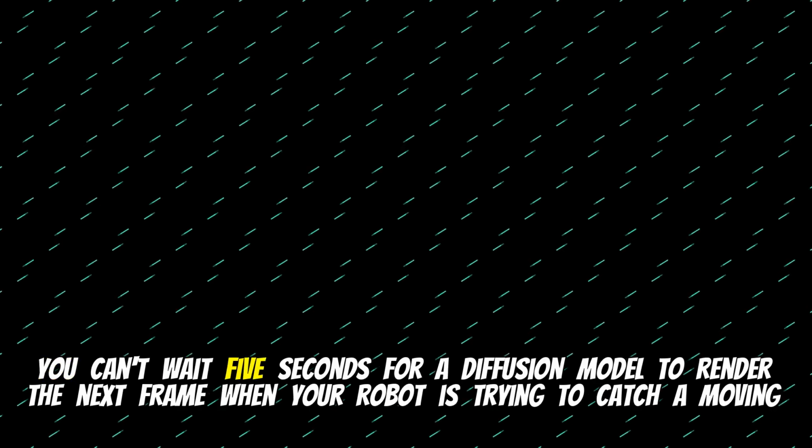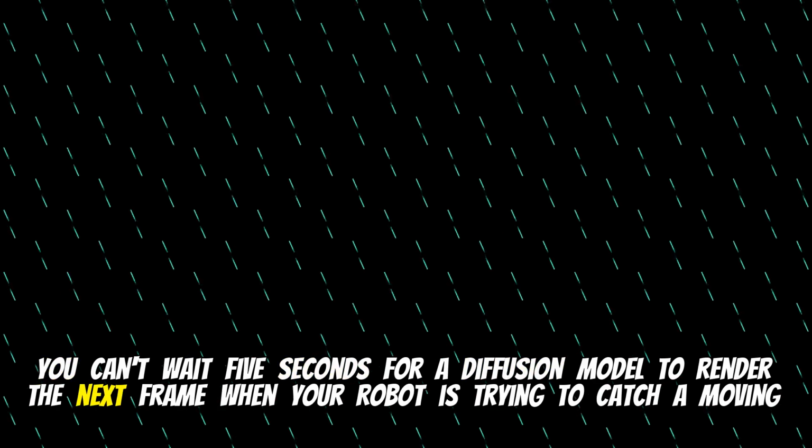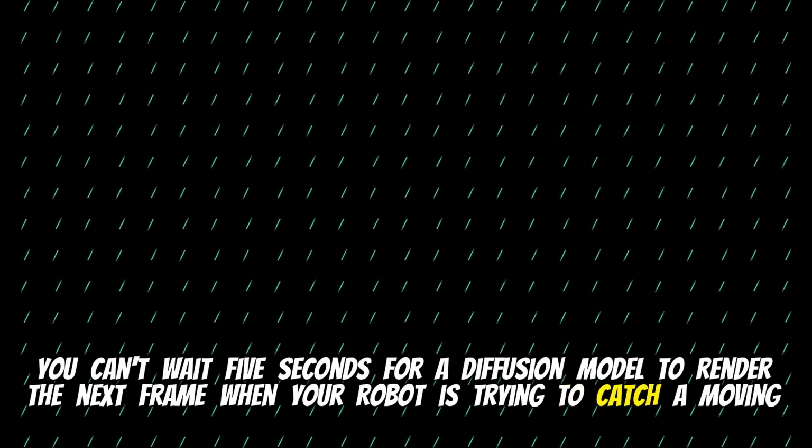Right. You can't wait 5 seconds for a diffusion model to render the next frame when your robot is trying to catch a moving object. Yeah, it would just drop it. And this is where